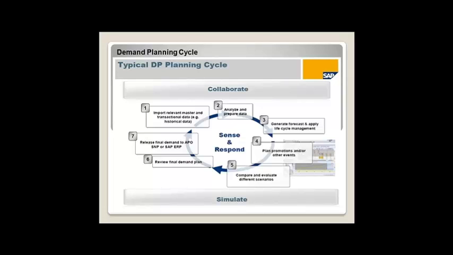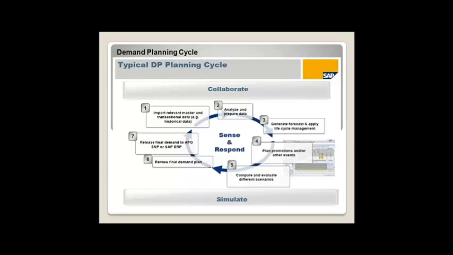Okay. Now, the demand planning cycle. Normally where is the demand planning going to start and where is it going to end? It's an end-to-end process for demand planning.